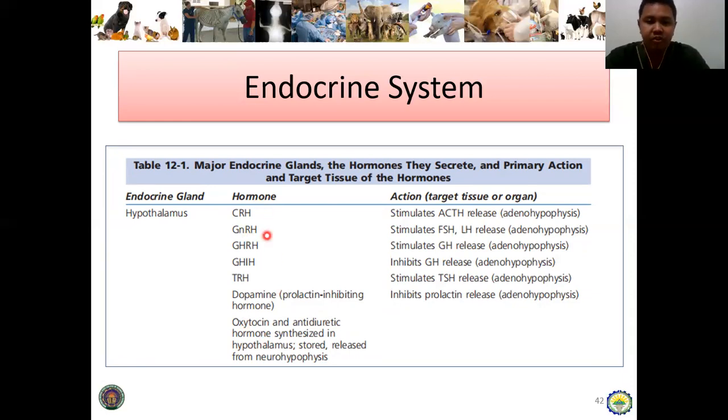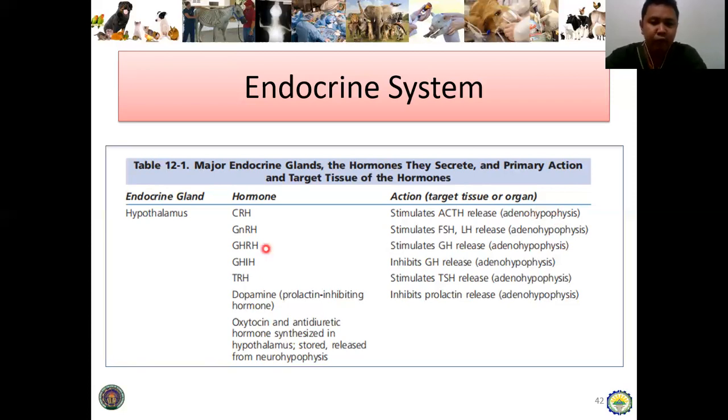So let's proceed sa CRH or corticotropin releasing hormone. Kung gusto niyo i-spell out, pwede niyo naman search sa internet. So the function of the corticotropin releasing hormone is to stimulate adrenocorticotropic hormone or the ACTH. It is actually halin sa hypothalamus, makadto na siya sa pituitary gland. And then pagkadto sa pituitary gland ang CRH, mag-stimulate sa ACTH na ara mismo sa adenohypophysis. So later ano niyo na kung sino si adenohypophysis.